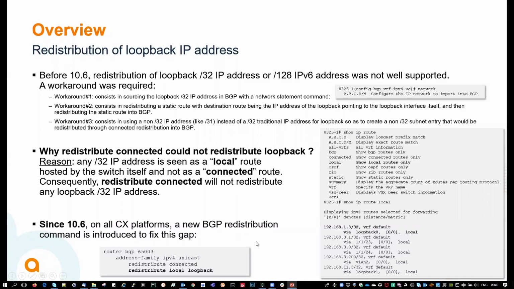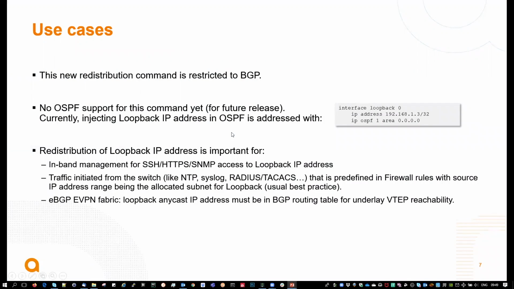Starting 10.6 now, we have the support for that command, which is redistribute local loopback. Use cases. This is restricted to BGP as of now. For OSPF, that would be a future release enhancement later on. Currently, you still have to use the OSPF command inside the interface to inject the loopback IP address into OSPF.